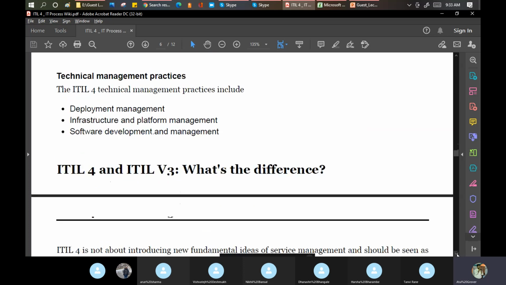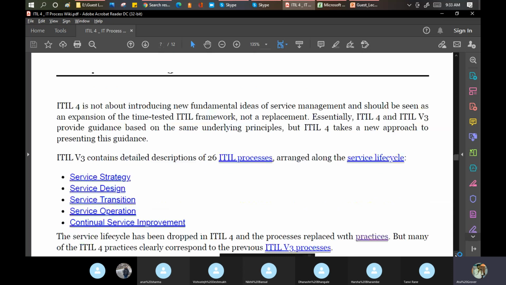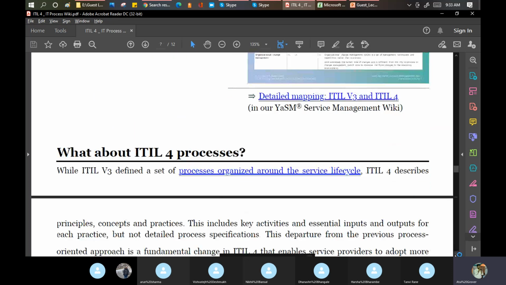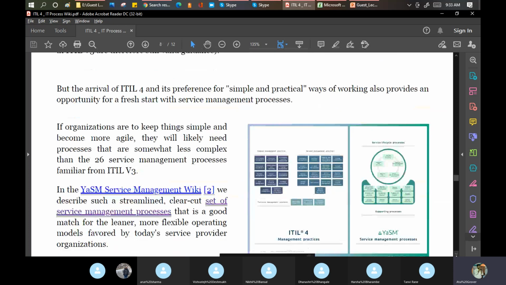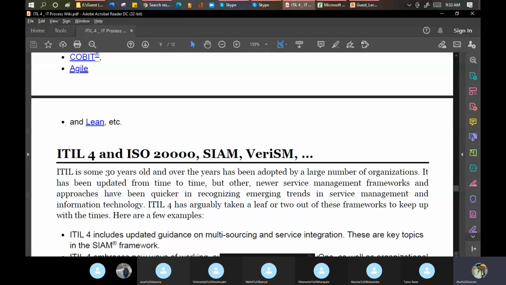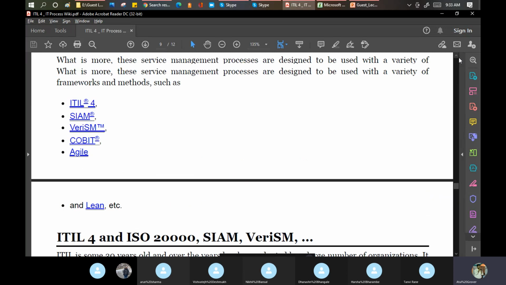Now if I scroll down here, I will not explain this because it's your homework. These are the things I needed to tell you in the 2 days session: what ITSM is and what the ITIL processes or practices are.